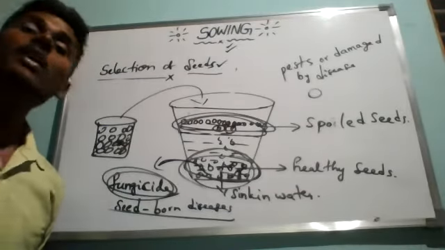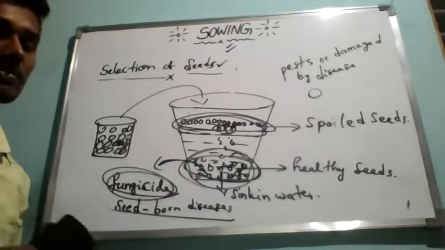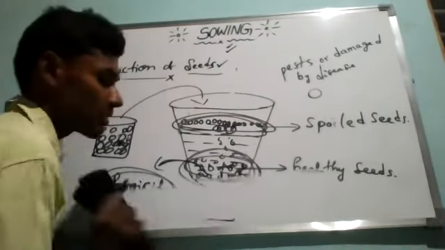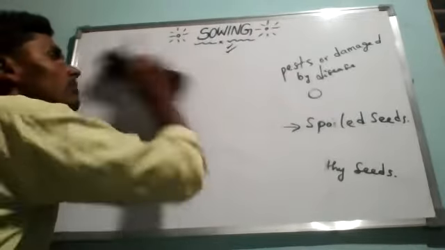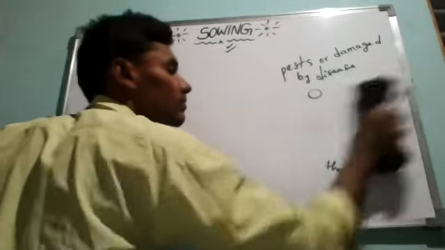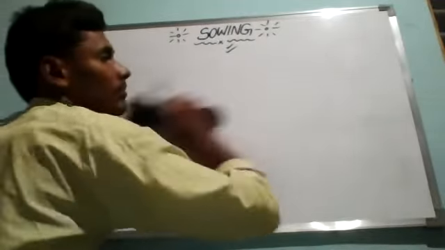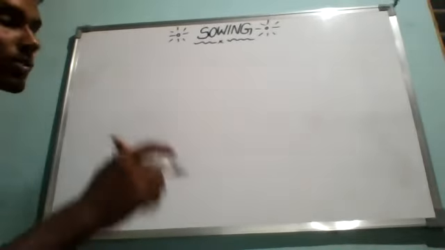What is our next process? That is called sowing. Now in this sowing also, we have different methods of planting the seeds in the soil. That is our next concept, methods of sowing seeds. Understood?